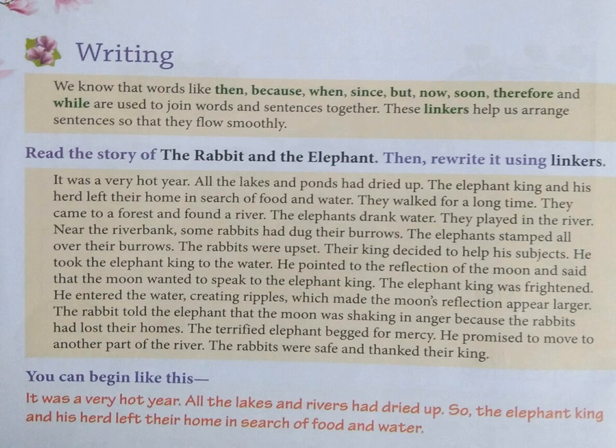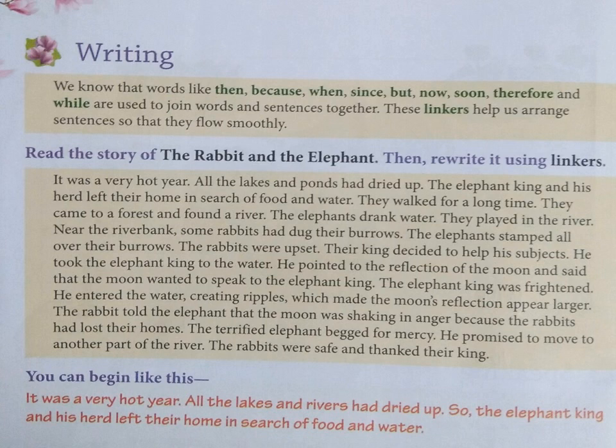So the Elephant's king followed the Rabbit's king and went to the water place. Then the Rabbit's king showed the reflection of the moon in the water. So the moon's image was seen in the water, and this Elephant king was thinking, what was this? I can see the moon in the water. But that was not the moon, it's just its image. Then this Rabbit's king said, the Moon wants to talk something to you, Elephant. It is waiting for you.